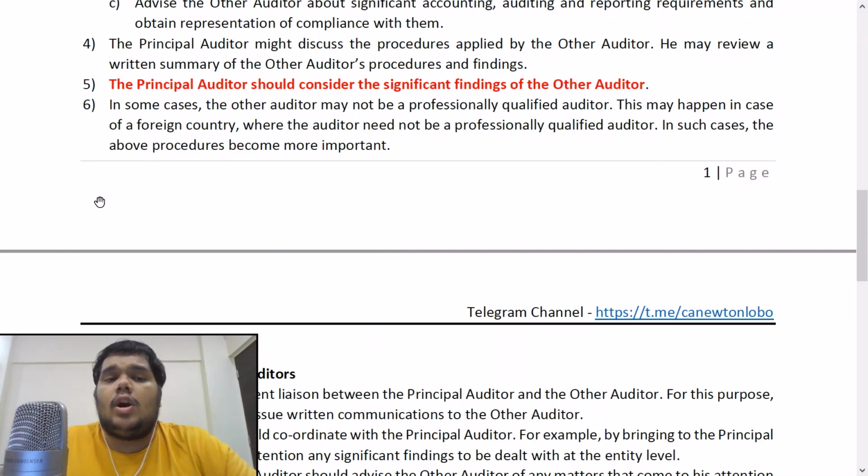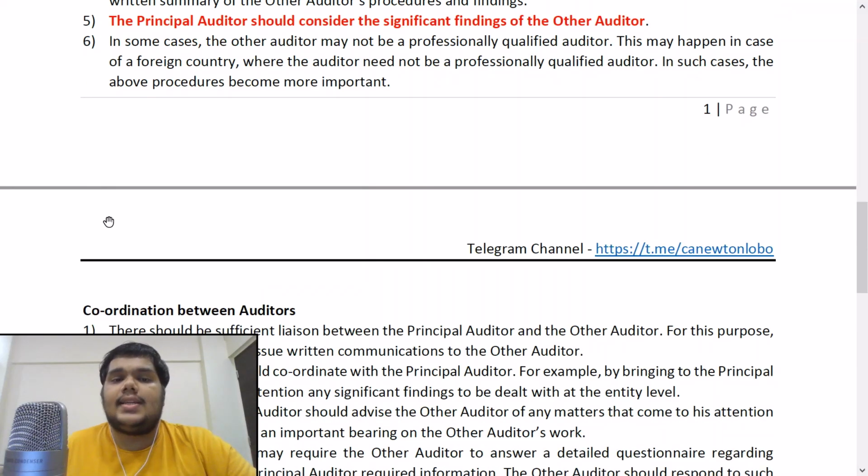Fifth, the principal auditor should consider the significant findings of the other auditor. This is very important because significant findings may have a lot of impact on the audit, and because of the significant findings of the other auditor, maybe the other auditor's report may get modified, but also the principal auditor may also have to modify his opinion. So significant findings are very important and these have to be discussed.